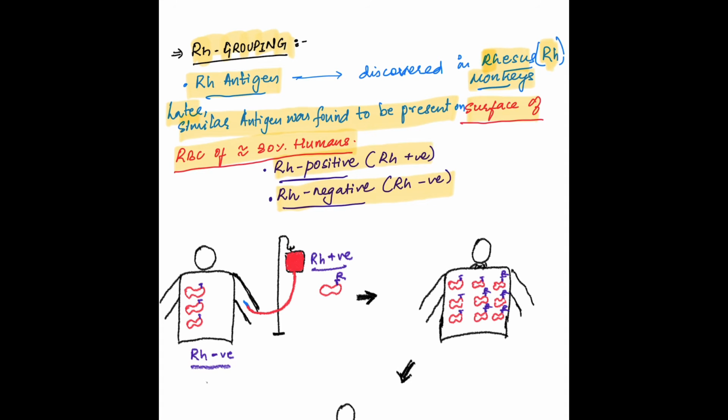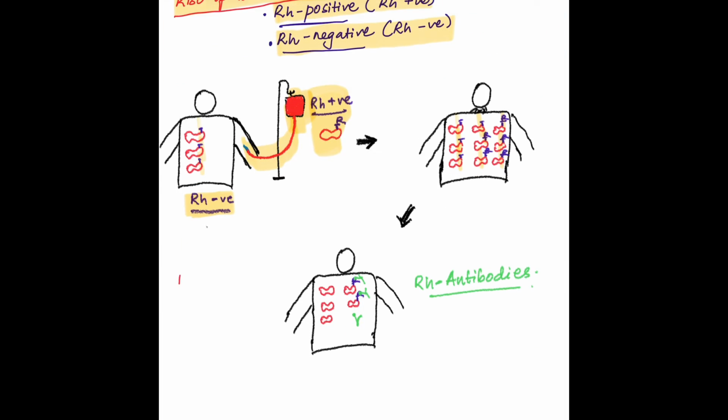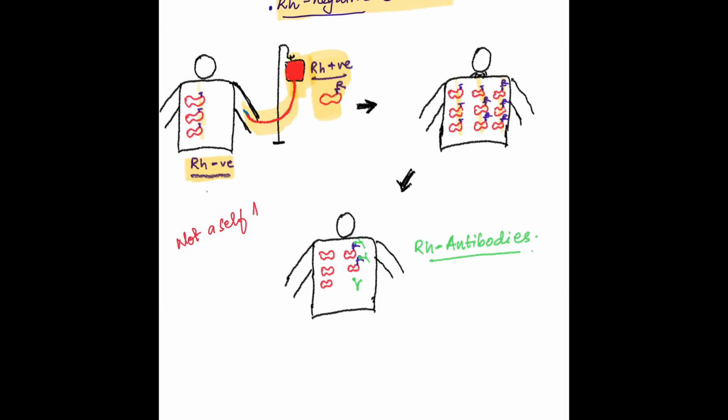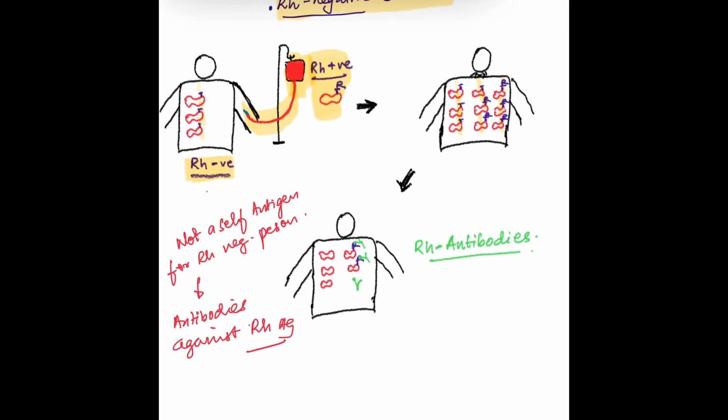If a Rh negative person is exposed to Rh positive blood, if he is transfused with Rh positive blood, he will produce antibodies against the Rh antigen, because Rh antigen is not a self antigen for him. Therefore, it is important to do ABO grouping and Rh grouping both before giving blood transfusions.